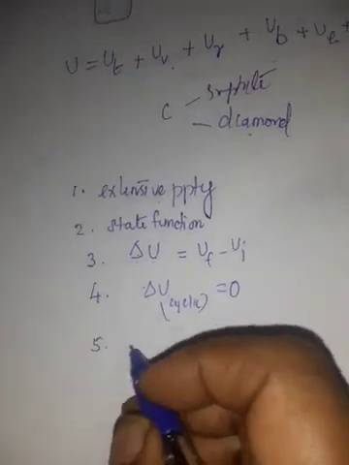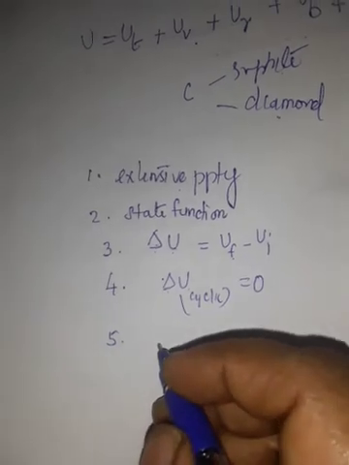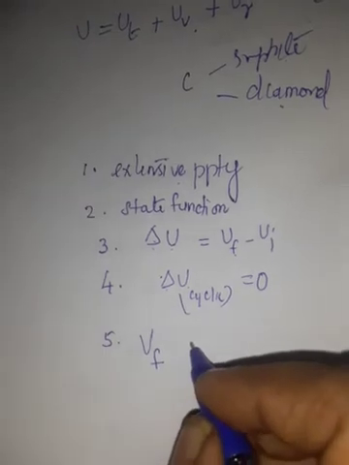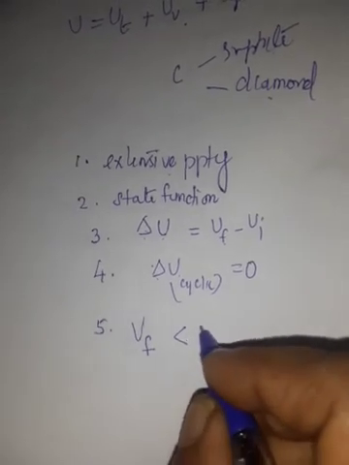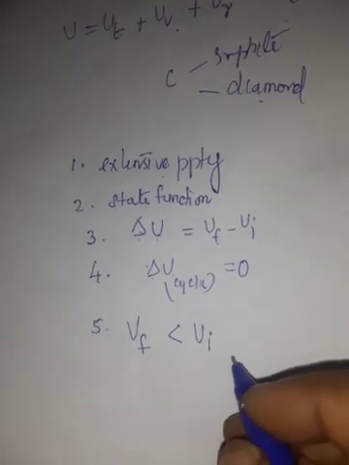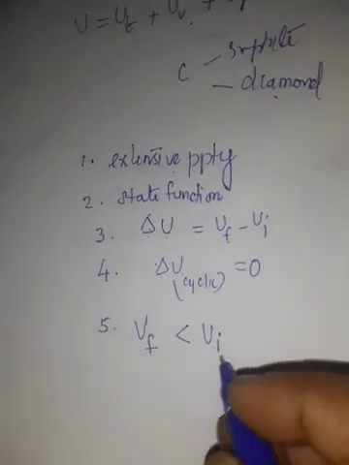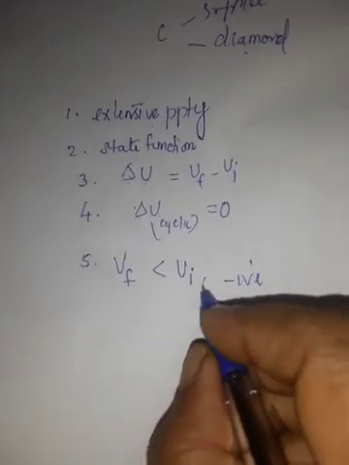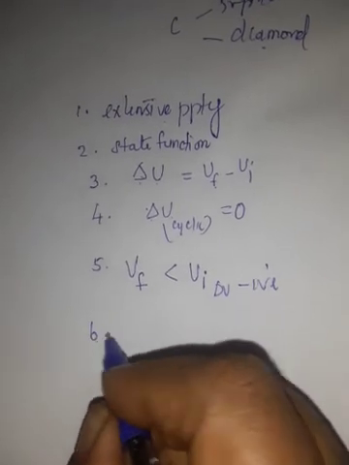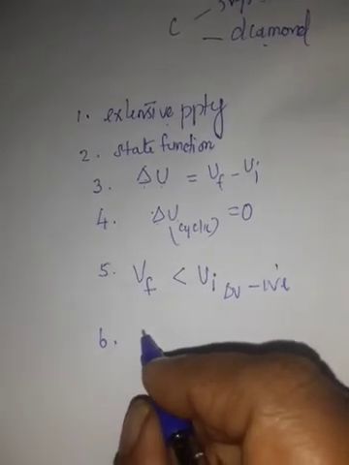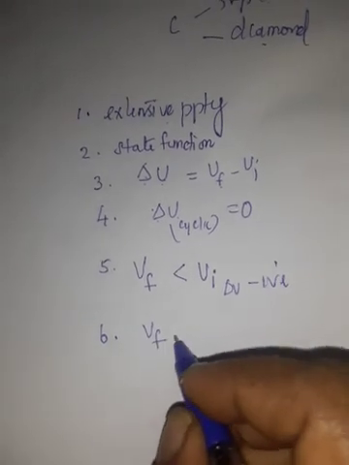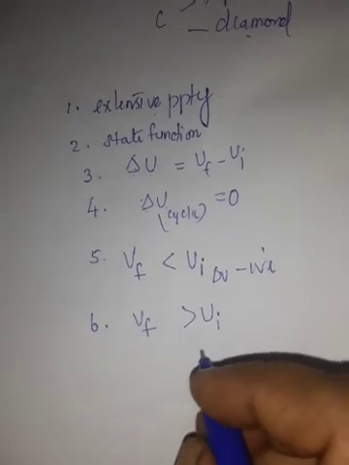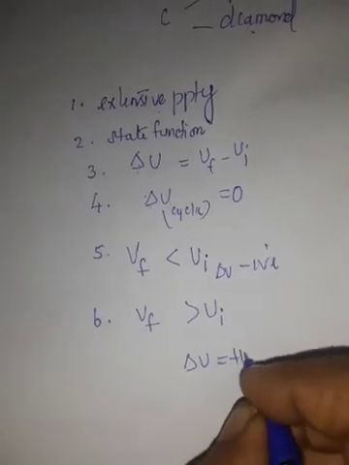Fifth point, if the internal energy of the system in the final state UF is less than the internal energy of the system in its initial state, then del U has a negative value. If the internal energy of the system in the final state is greater than the internal energy of the system in the initial state, then del U has a positive value.